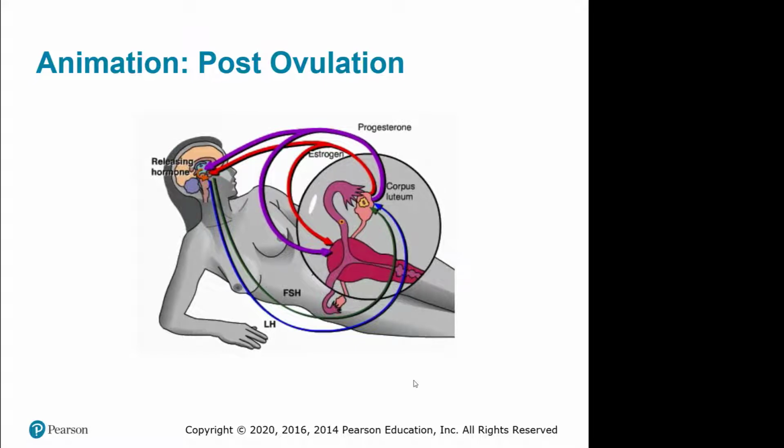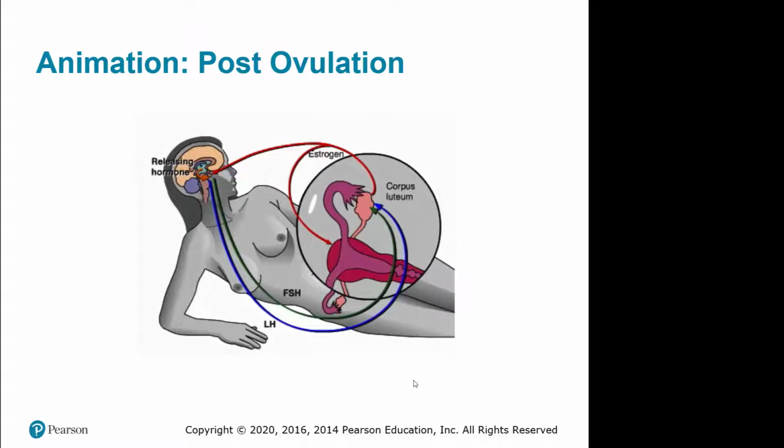If the egg is not fertilized, the corpus luteum has a short lifespan. Suppression of LH after ovulation causes the corpus luteum to degenerate. As the corpus luteum's output of estrogen and progesterone drops, two changes occur. The lining of the uterus begins to slough off, the beginning of the menstrual period and start of the next cycle.